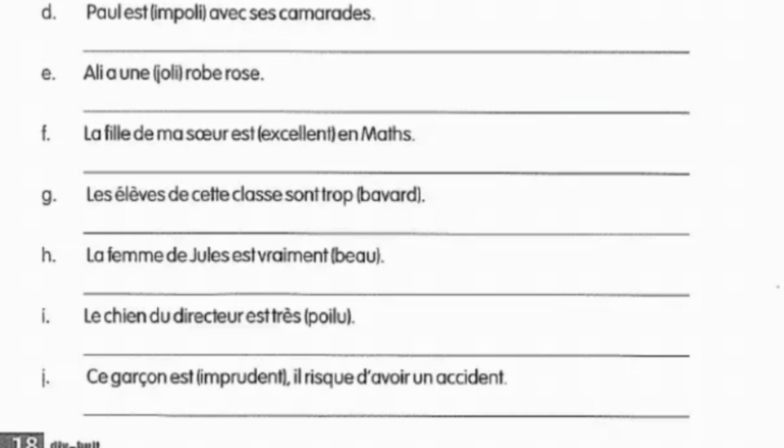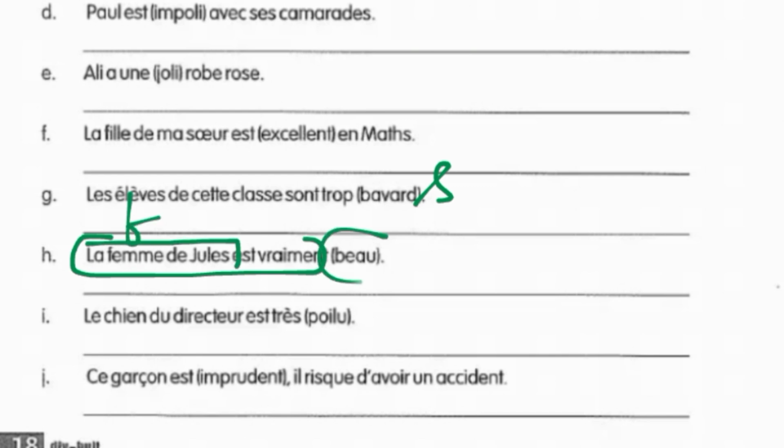Then les élèves de cette classe. So here you can see that les élèves is plural. So bavard would also be converted into plural by adding S. Then la femme de Jules est vraiment beau. So here you can see that the wife of Jules means it's feminine. So we have to convert beau into feminine, and the feminine version of beau is belle.